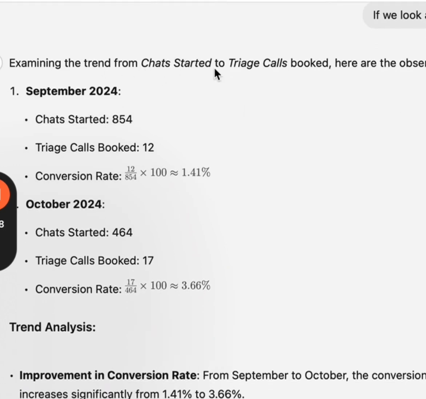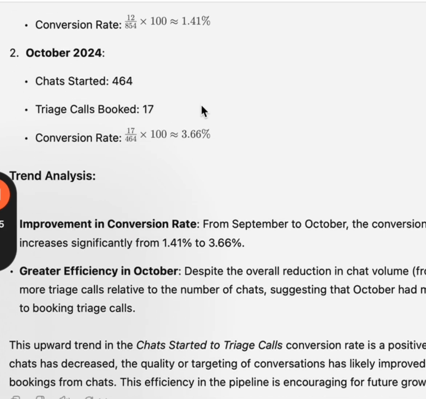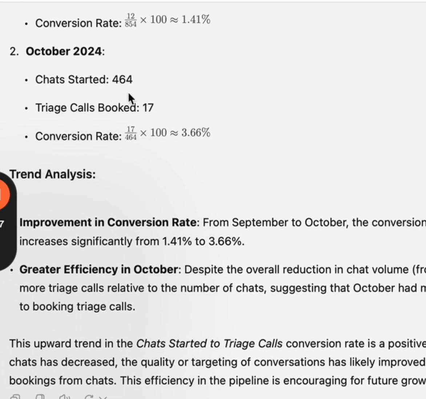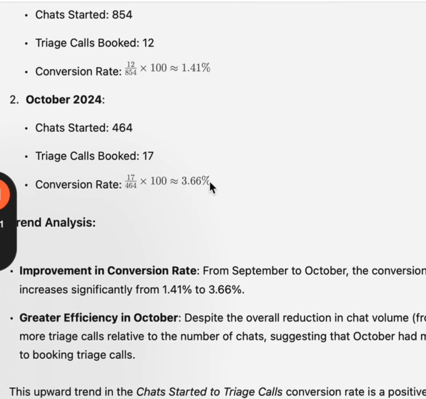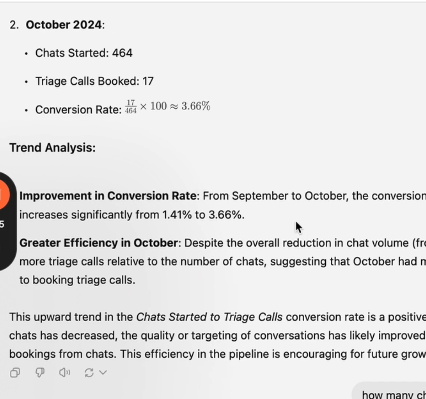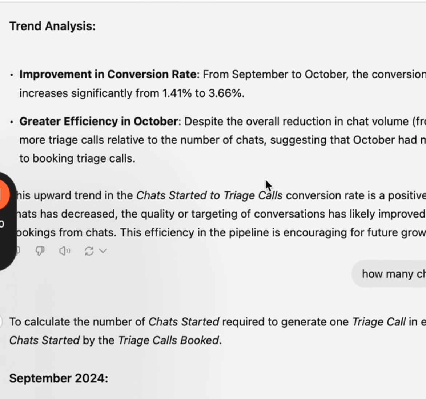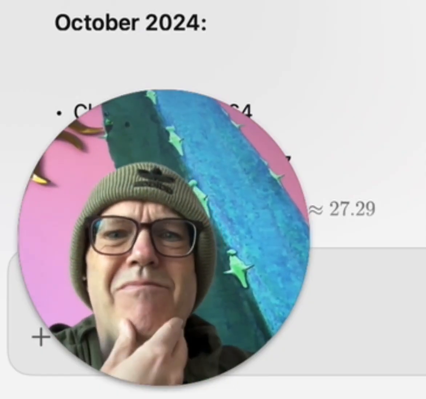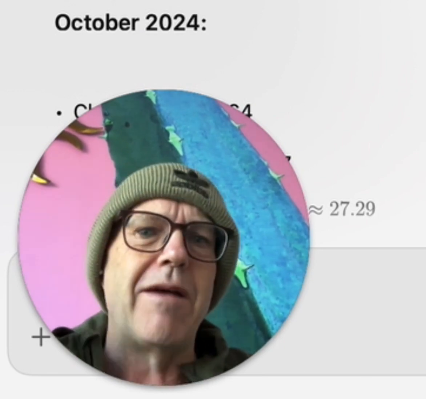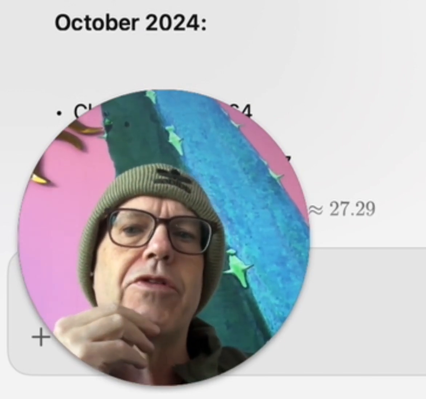Examining the trends from chat starts to triage: chat starts 840, triage calls booked 12, conversion rate 1.41%, and 464 chat starts, triage calls booked 17, 3.66%. There's an improvement and greater efficiency in October, which is when the founder started doing it. So again, this is just marvelous. Like this is all happening in real time.